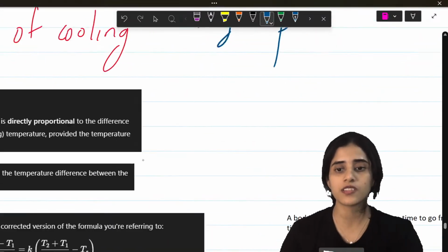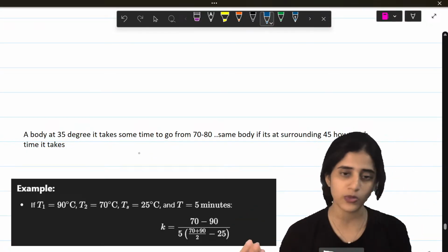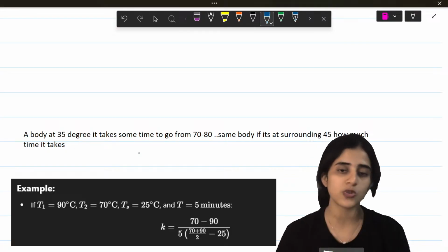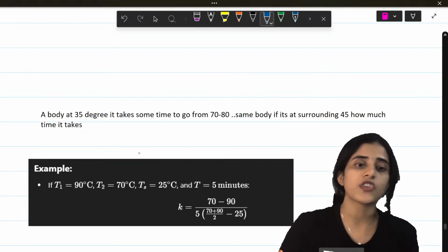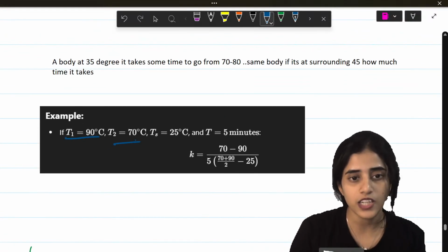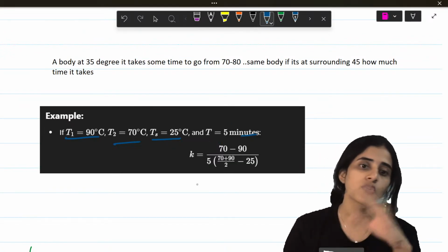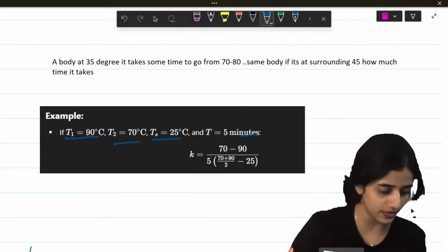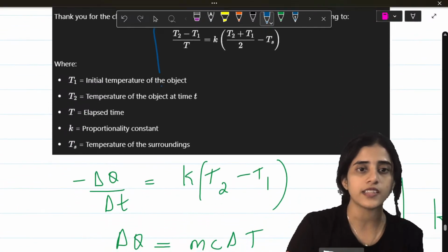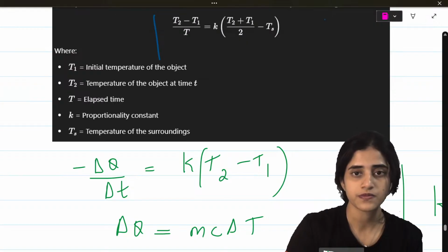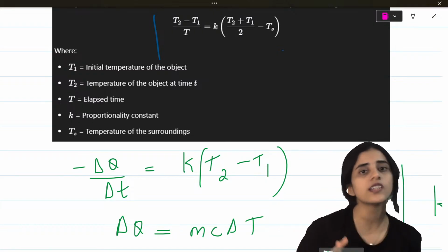So you might be given a question something like this. A body is at a surrounding temperature of 35. It wants to cool from 80 to 70. But now the surrounding temperature increases. How fast will it cool down? So for such questions, you know T1, T2, you know Ts also, the surrounding temperature. And the time taken is 5 minutes. So with this formula, first you find K. Then with K, you will find out the change in temperature.